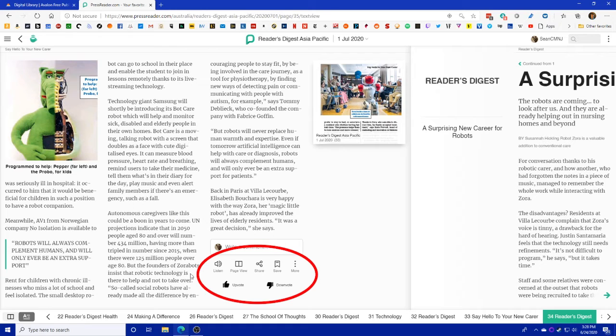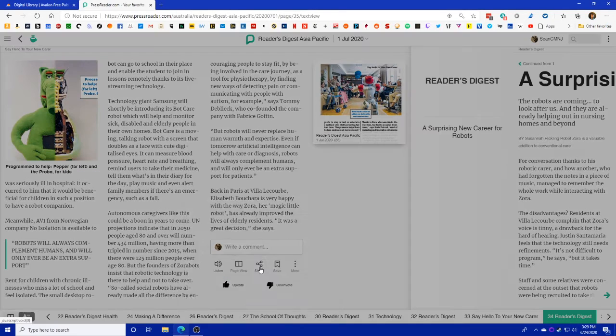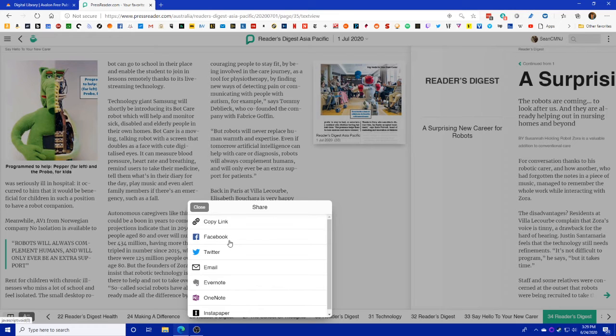Also, at the end of each article, you'll have some things you can upvote or downvote it, which will influence the things that it surfaces in your feed when you first open the app. You can go back to page view, you can save it for later, you can have it read out to you, or you can share it. If you click on that, you can see we can share it to Facebook, Twitter, and a couple other things.